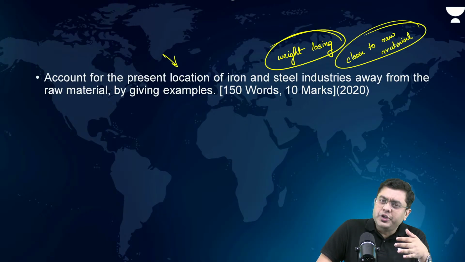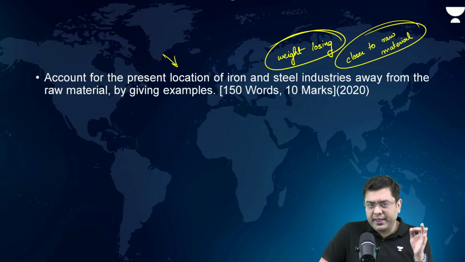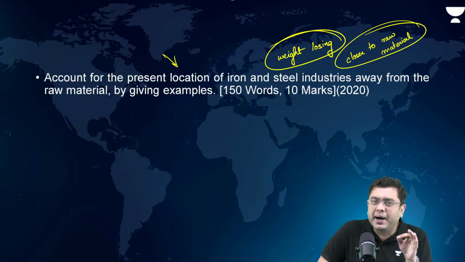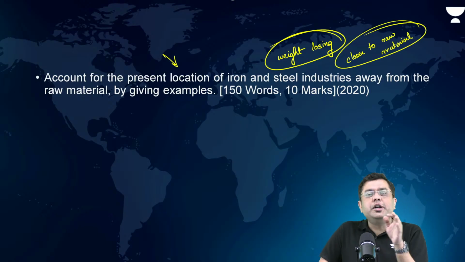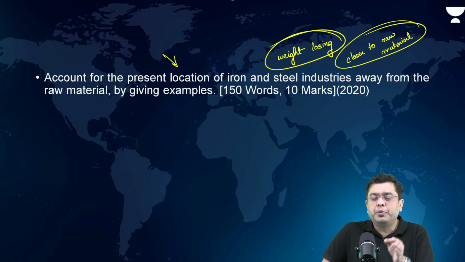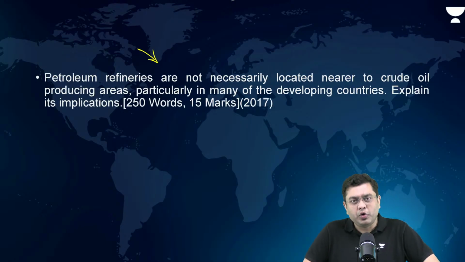In order to ensure they are able to meet the flexible requirements of the industry, market demand, and at the same time, aided by faster and efficient modes of transportation, availability of infrastructure like electricity. These are some of the reasons why they are situated away. Okay? Earlier they were situated close.